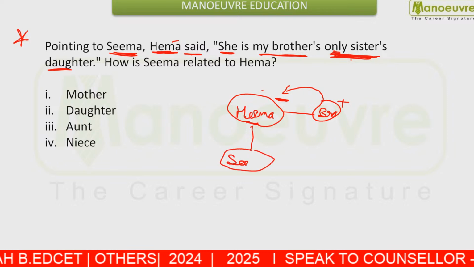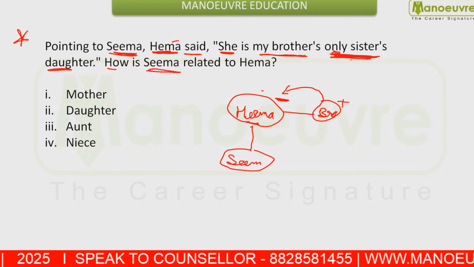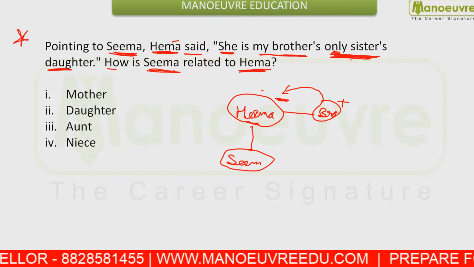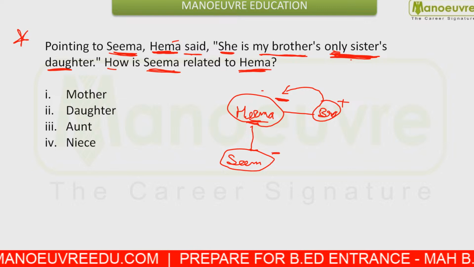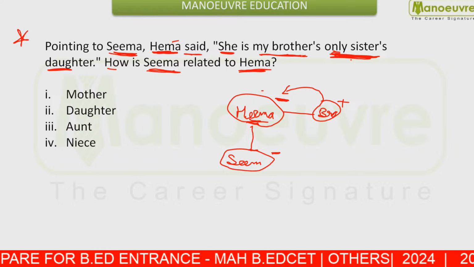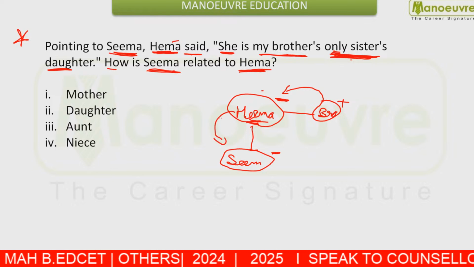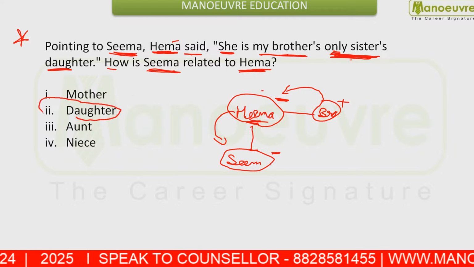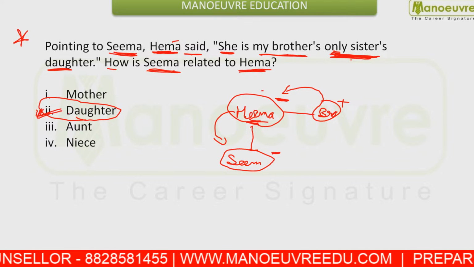So what is the relation of Hema? You are asked, how is Seema related to Hema? You know Seema is a woman, and Hema is also female because she is the brother's sister. That means how is Seema related? What is the relation of Seema with Hema? You can say the relation is daughter. Seema is Hema's daughter. Okay.